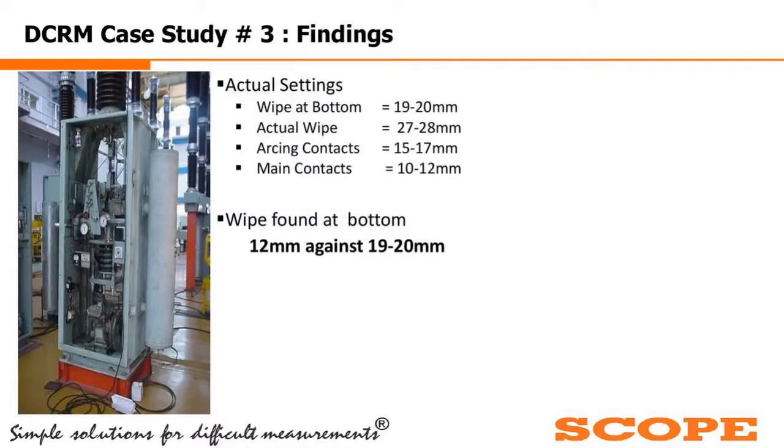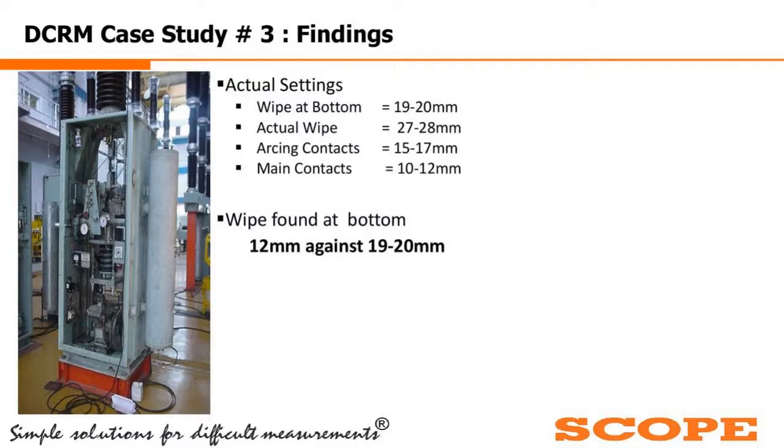So they have opened up and they checked everything inside the breaker. They could not find any problem. Then they came down and they could find out the problem is at the Y phase at the bottom. The actual setting of the breaker's wipe at the bottom was supposed to be between 19 to 20 mm, whereas the actual wipe at the bottom had reduced to 12 mm, and that's the reason the Y phase resistance curve was going high, because it was not getting inserted properly. So practically it was just touching.